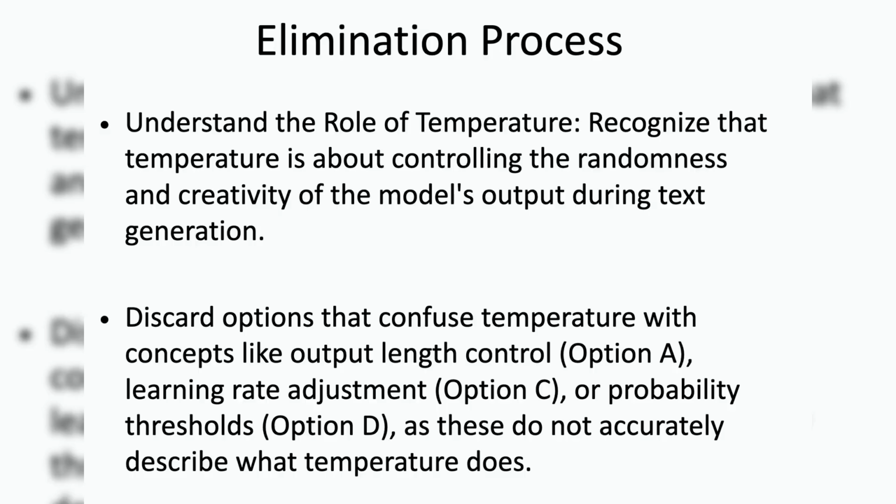To solve this question, the first step is to understand the purpose of each option and then eliminate one that clearly doesn't fit. Understand the role of temperature. Recognize that temperature is about controlling the randomness and creativity of the model's output during text generation. Discard options that confuse temperature with concepts like output length control, option A, learning rate adjustment, option C, or probability thresholds, option D, as these do not accurately describe what temperature does.